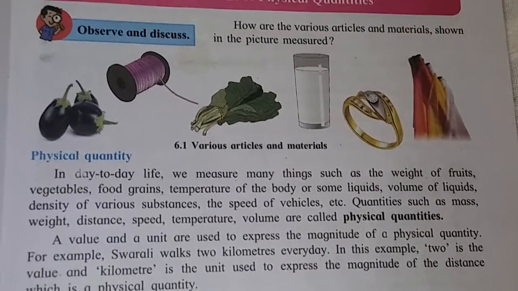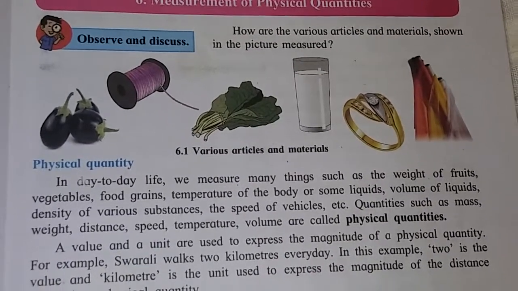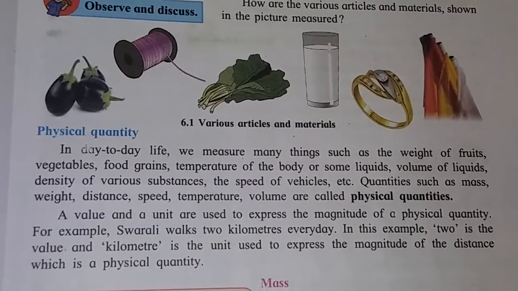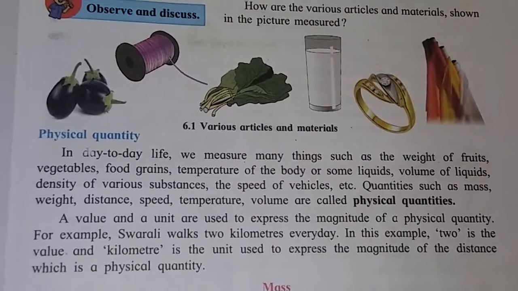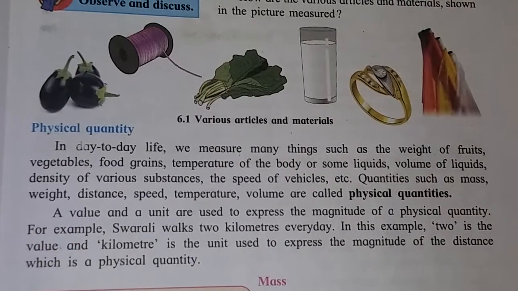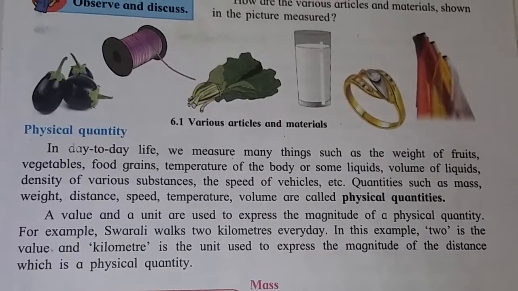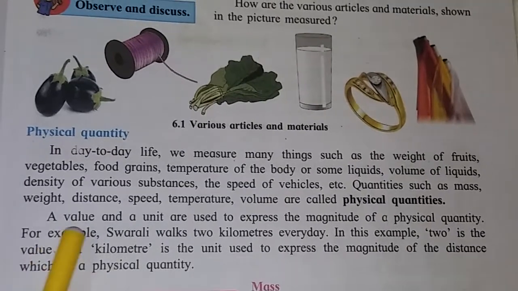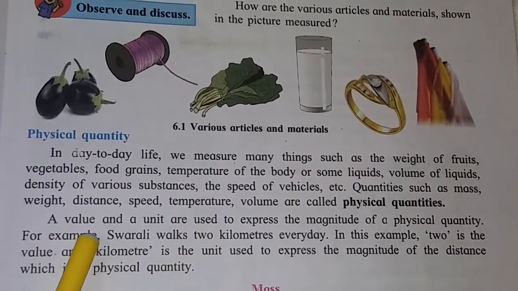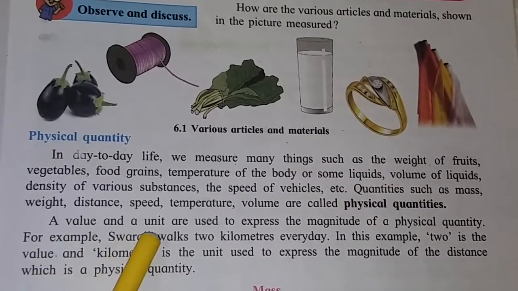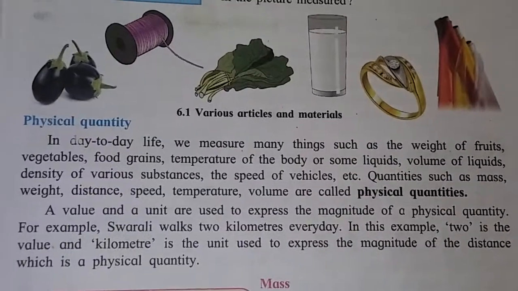Or time we measure in hours, 1 hour, 2 hour, or in minutes, 10 minutes, 15 minutes, like this. A value and a unit are used to express the magnitude of a physical quantity. Why do we use a value and a unit? Value and unit are used to express the magnitude of a physical quantity.